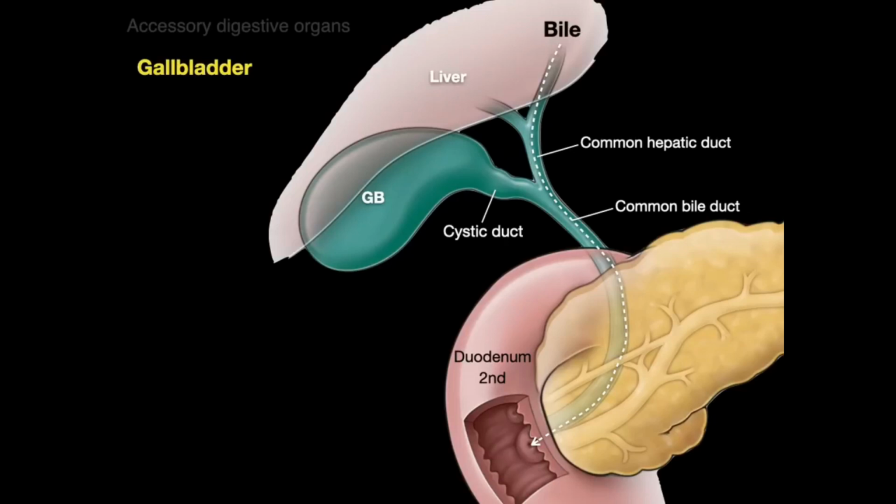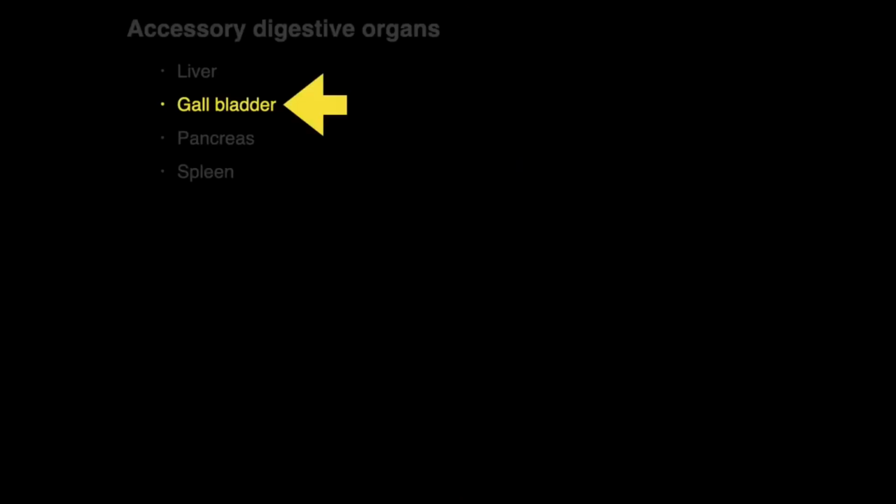But that opening is not always patent. That major duodenal papilla has a sphincter of Oddi that keeps it closed at times, and unless cholecystokinin is secreted, that opening will remain closed. So bile backs up and goes into the cystic duct where the gallbladder stores and then concentrates that bile.